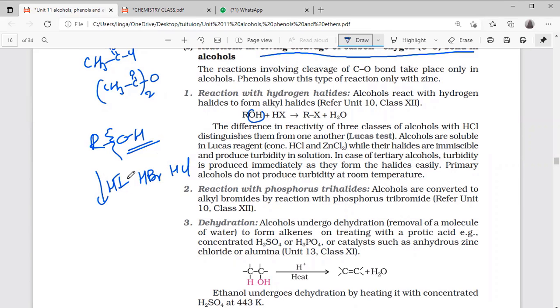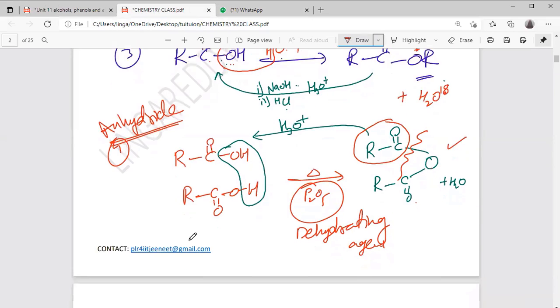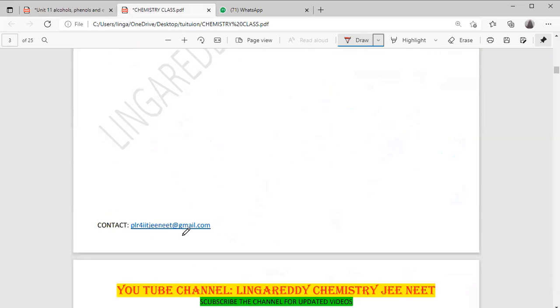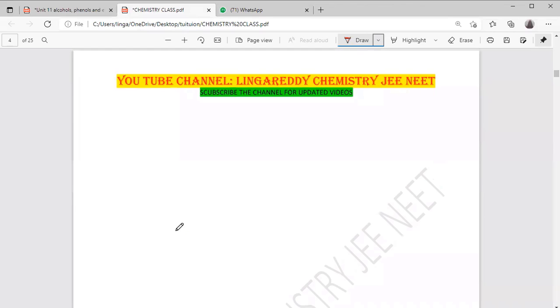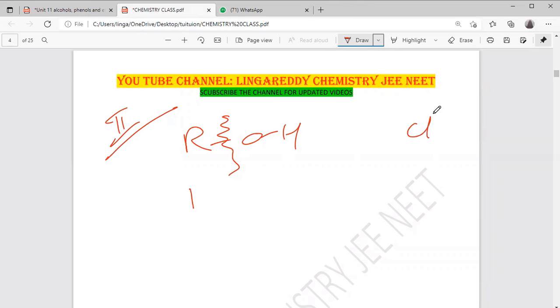But the reagent reactivity is, see, actually now the second part we are going to discuss. R bond O bond H. So bond cleavage takes place here, right? Here OH is releasing. When OH is releasing, generally halogens can substitute, because OH is minus and halogen is also minus, right? A halogen we can replace easily. So what compounds do we have to take?